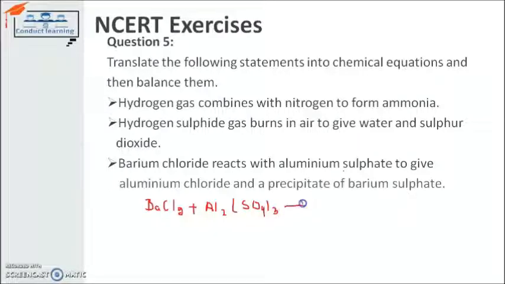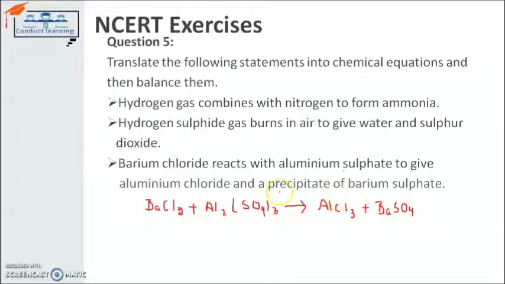So it is giving us aluminium chloride, AlCl3, and barium sulfate, BaSO4. So this is the chemical equation.